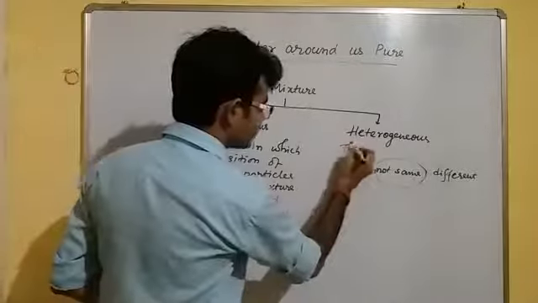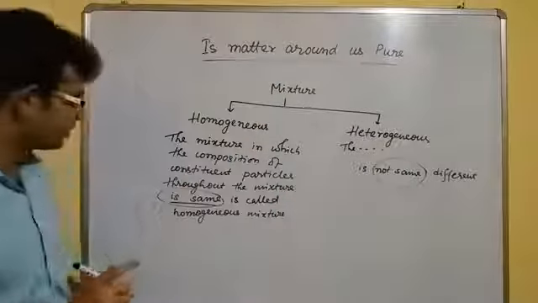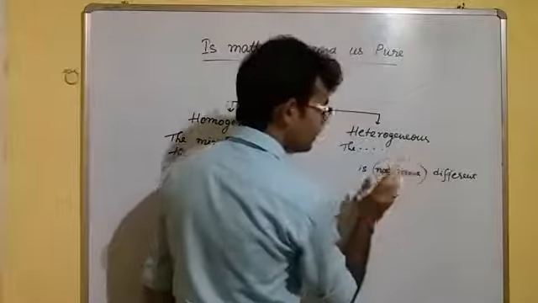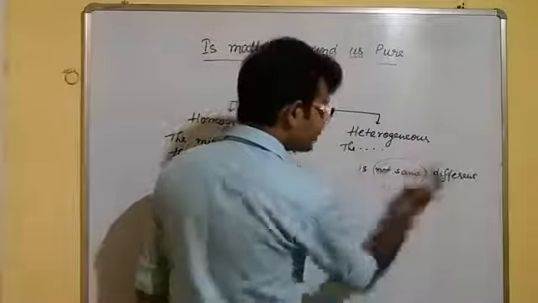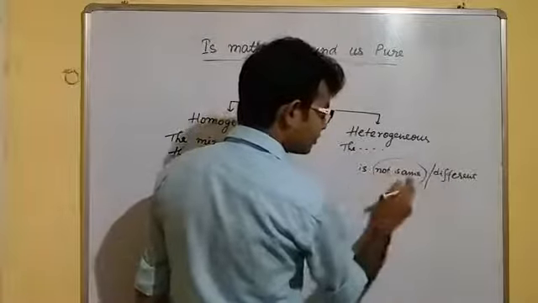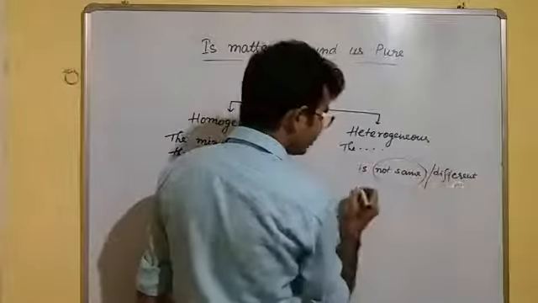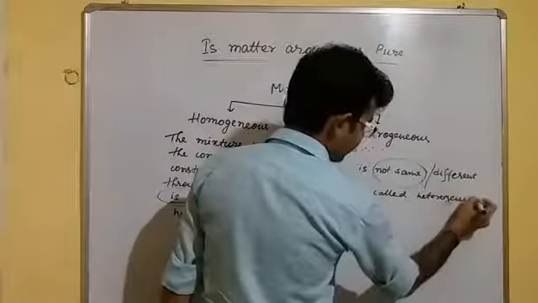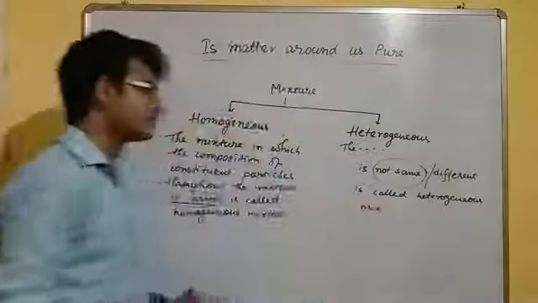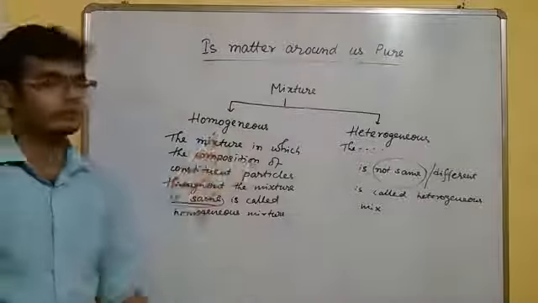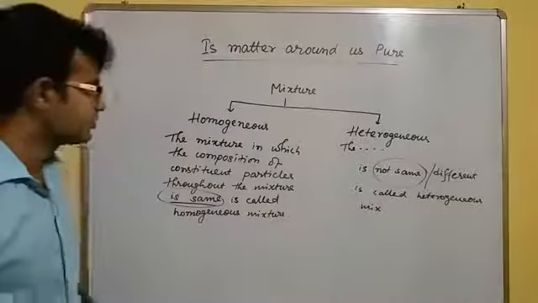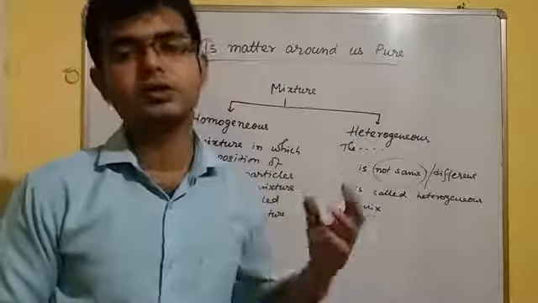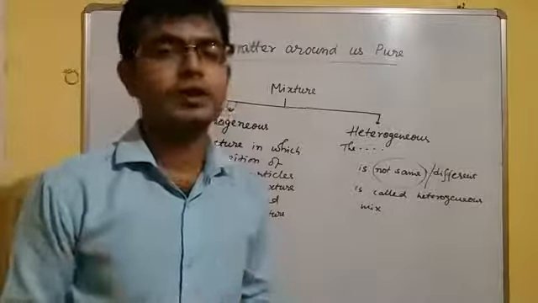That is, the mixture in which the composition of the constituent particle throughout the mixture is not same, or you can write is different, is called a heterogeneous mixture. Right? So it is very easy. If you remember one, you will remember the other immediately. So here it is. What do you mean by homogeneous mixture? The mixture in which the composition of the constituent particle throughout the mixture is same is called the homogeneous mixture. If it is different, then it is called the heterogeneous mixture.